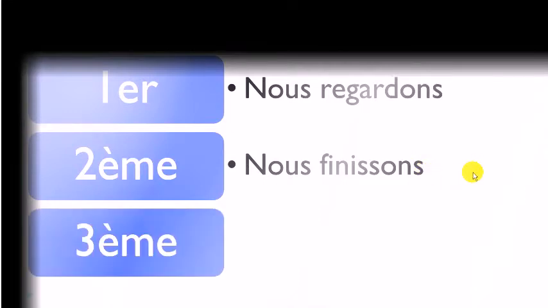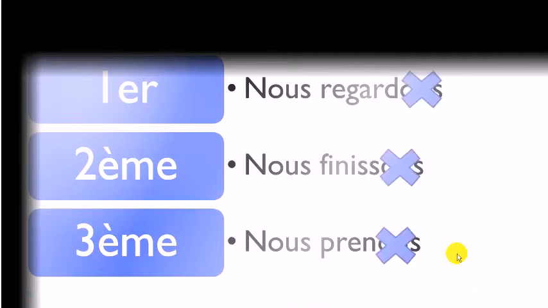And then for the third group of verbs, I took prendre. Prendre is to take, and it goes like nous prenons. So nous regardons, nous finissons, nous prenons. The reason why I wanted you to see the nous form is just because that's the form we will use to construct the imparfait, okay?